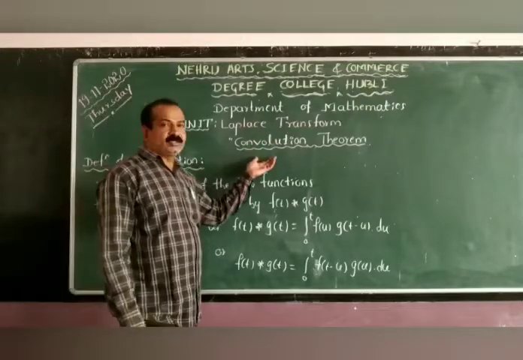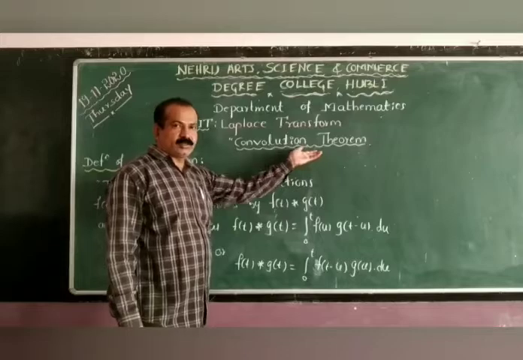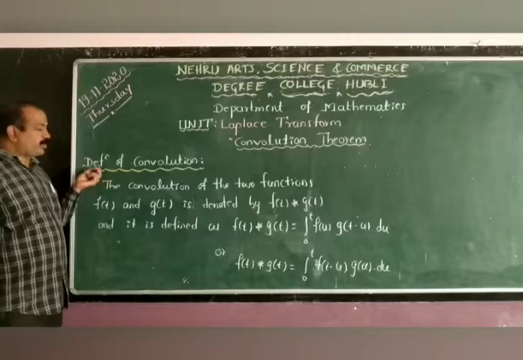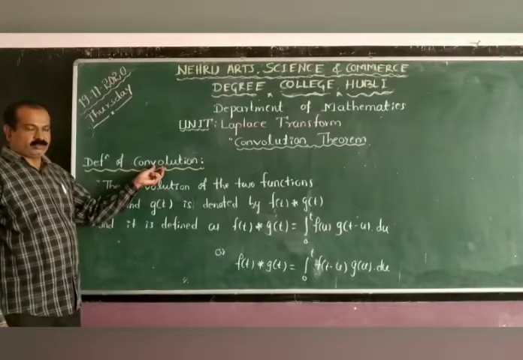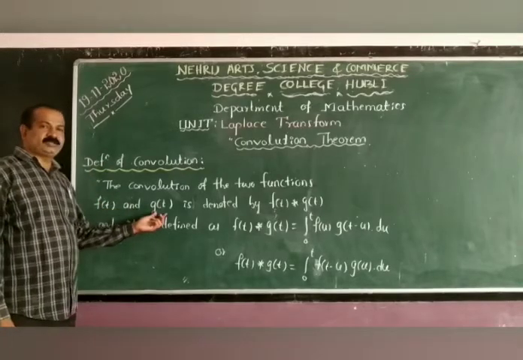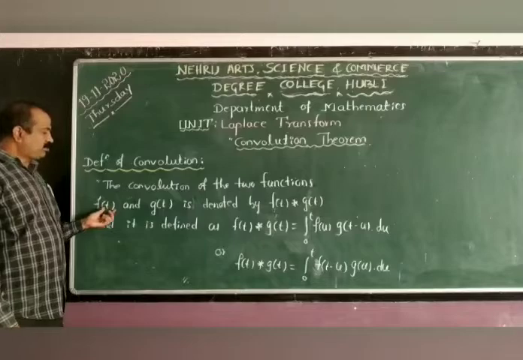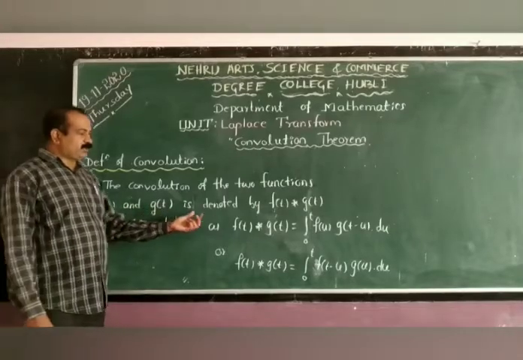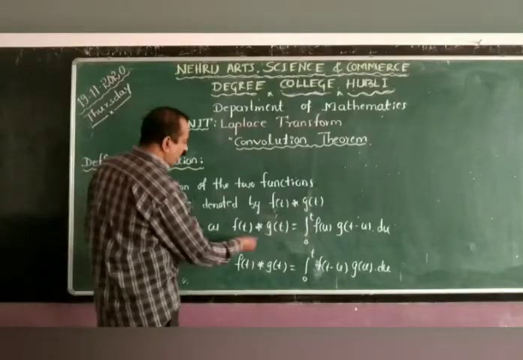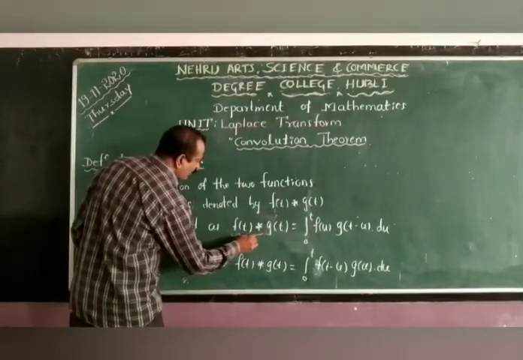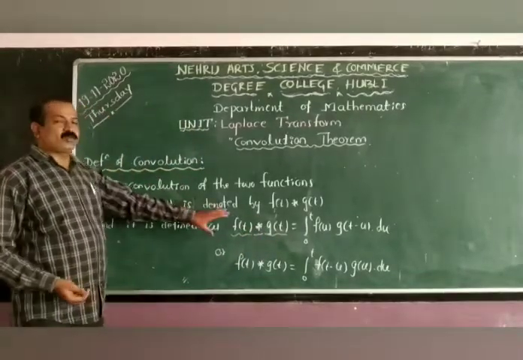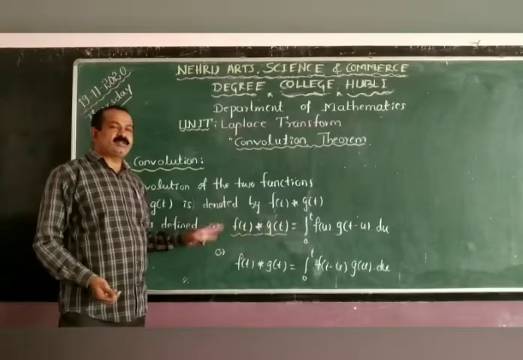First, you have to define the convolution of two functions. What is the convolution of two functions? The convolution of two functions needs two functions, f of t and g of t. These are written as f of t star g of t. The star indicates that this is the convolution of two functions. So I will go through the detailed definition now.